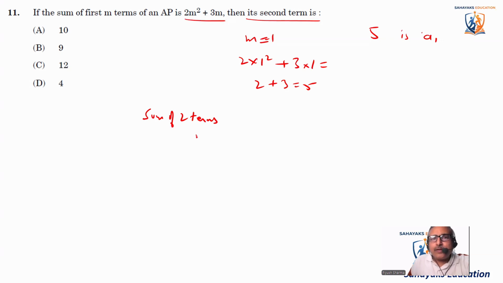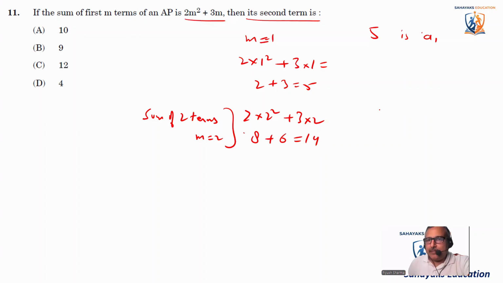So we'll put the value m is equal to 2. Now it is the sum of two terms. 2 into 2 square plus 3 into 2. So it is 2 into 4 is 8 plus 3 into 2 is 6. It comes out to be 14. So the sum of two terms is 14.